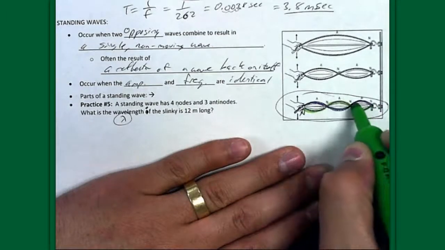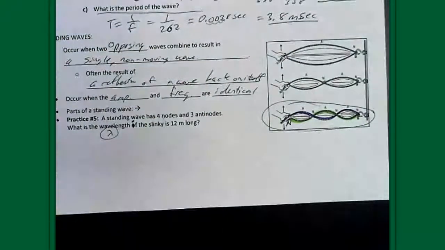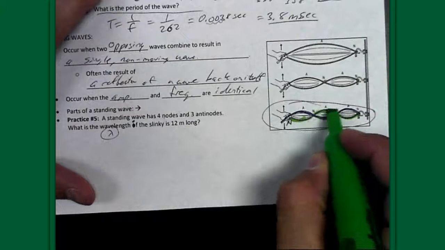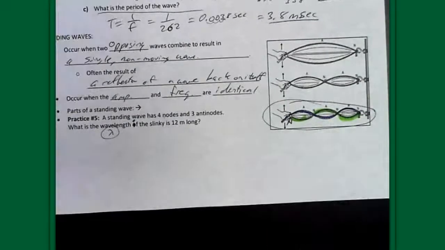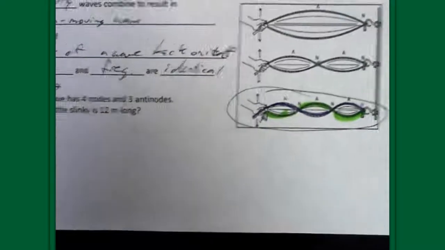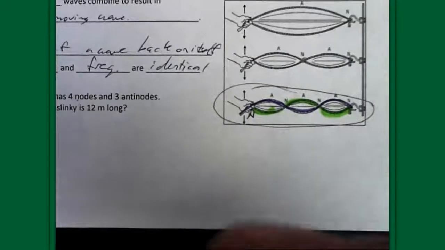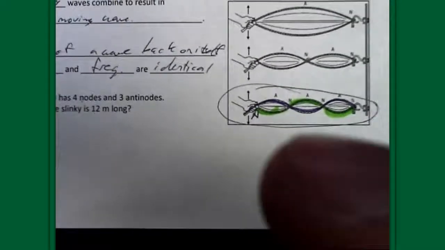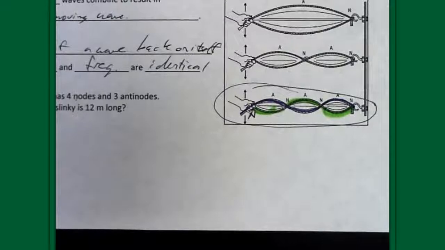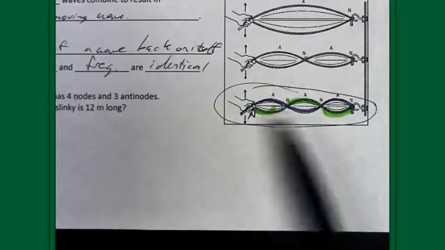So now you have colored these 2 different waves, the one going forward in purple, the one coming back in green. All right? And if we just look at each wave separately, because remember this is 2 waves, and I want to find the wavelength of the one specific wave. It's the same wave, it's just going there and back.